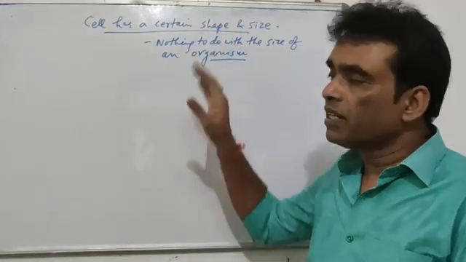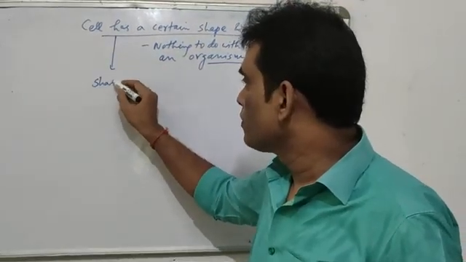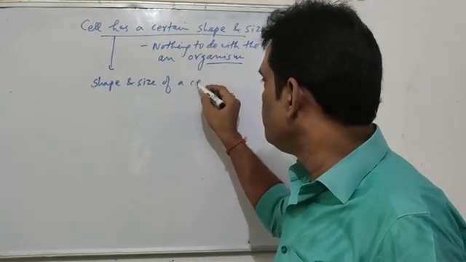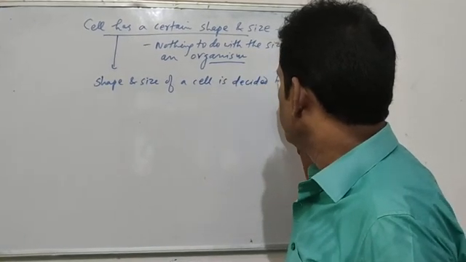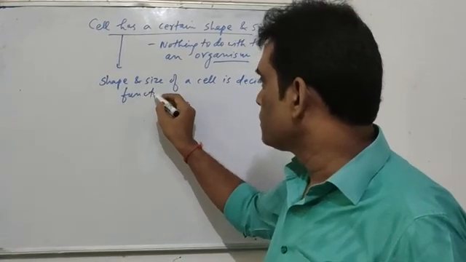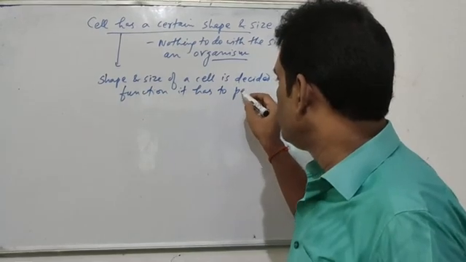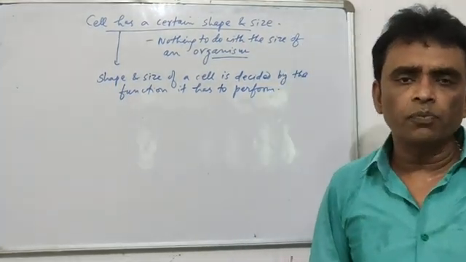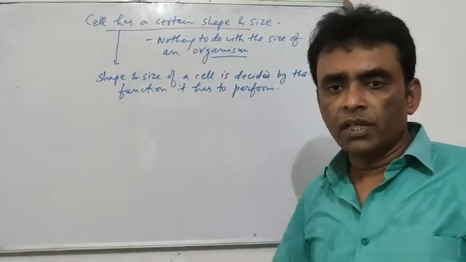The cell has a certain shape and size, and the shape and size of a cell is decided by the function it has to perform. Different cells in our body have different functions to perform. Right from head to your legs, there is the brain.